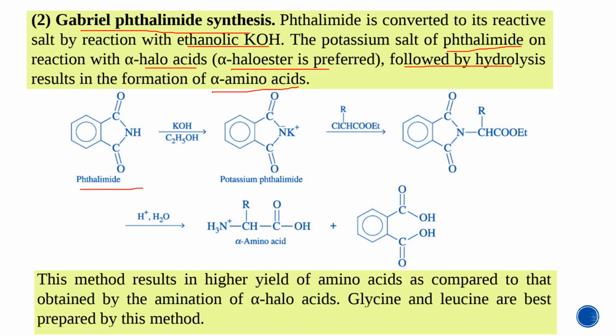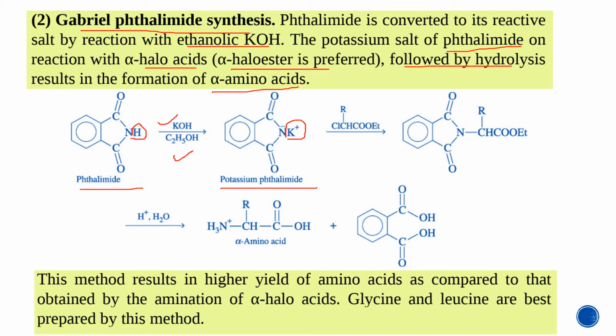Here phthalimide is used as the starting material. First, the potassium salt of phthalimide is formed in the presence of KOH with ethanol as a solvent. Here H plus is replaced by K plus and potassium phthalimide is formed.